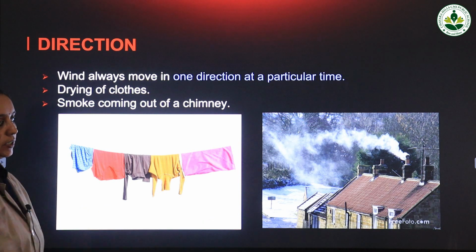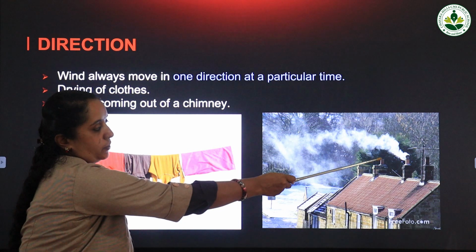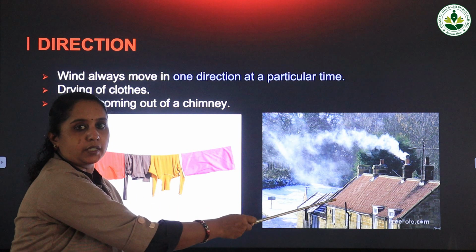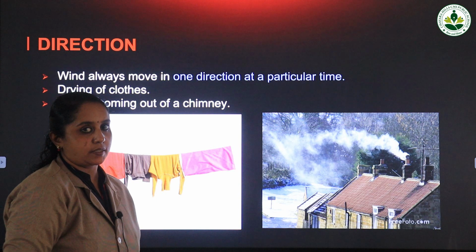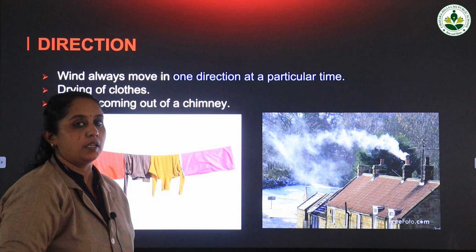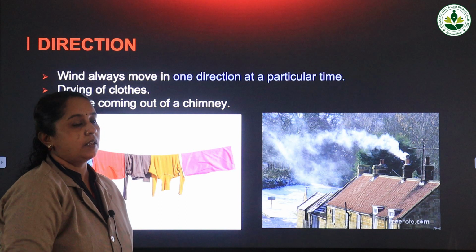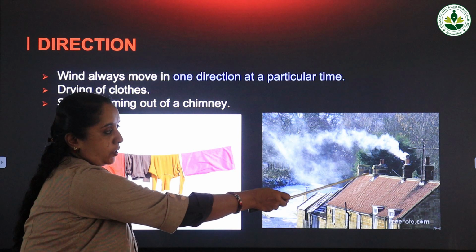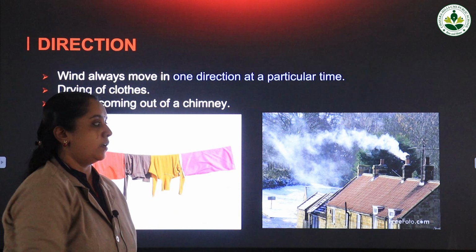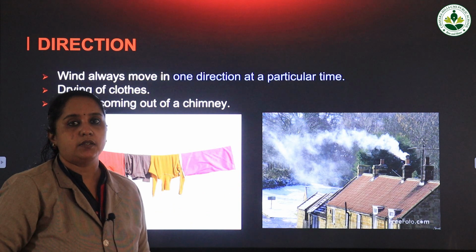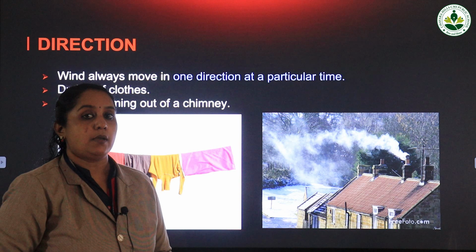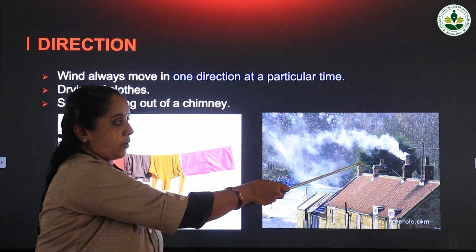Now see the second picture, you can see something coming from this chimney. Here this is a building, it has got a roof. Do you remember the term roof from before? Roof protects the house from stray animals and from all sorts of danger. It protects us from heat, cold and rain. On the top of the roof you can see one particular thing. It is called a chimney. What is coming out from the chimney? You can see smoke. We say puga. So smoke is coming out from the chimney.